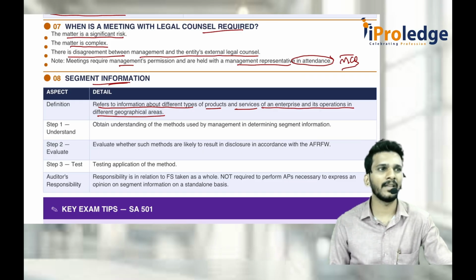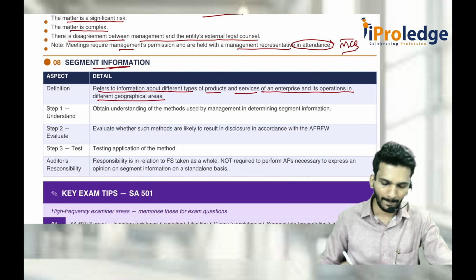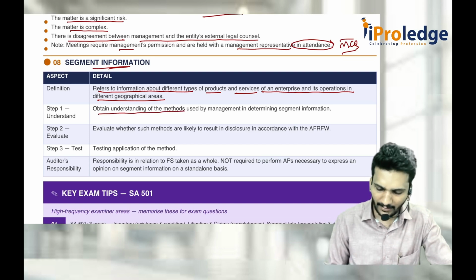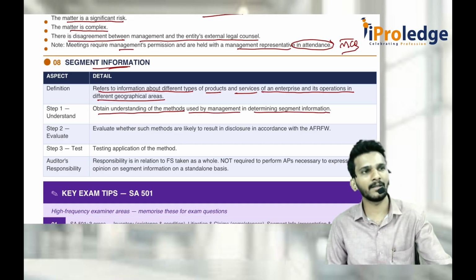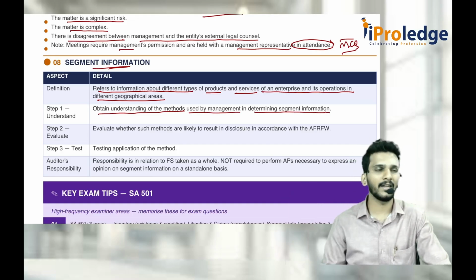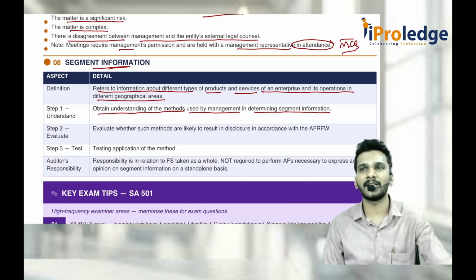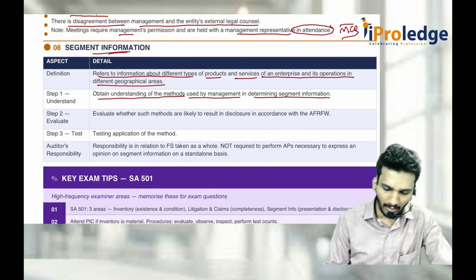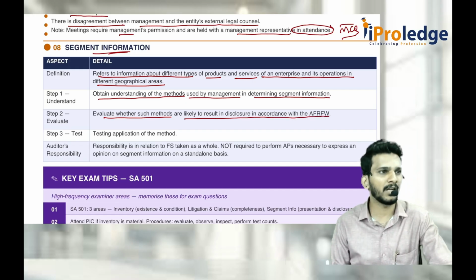What is a geographical segment? When they operate in two different geographical locations where risks and rewards are totally different, that is called a geographical segment. A business segment is different goods or services where the risks and rewards are totally different with respect to goods and services. You should try to obtain an understanding of the methods used by the management in determining the segment information. Sir, how did you find out this is a reportable segment, this is not a reportable segment? Sir, because we applied a 10% criteria, 10% of turnover, 10% of assets, 10% of profit. Based on that, we computed that. Evaluate whether such methods are likely to result in disclosure as per the AFRF or not. Applicable financial reporting framework, that is A17.